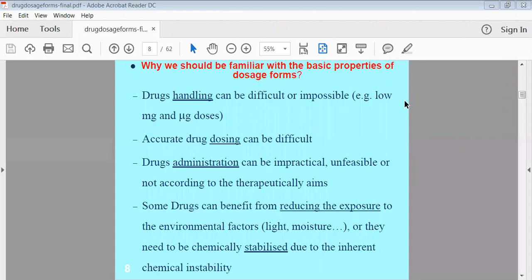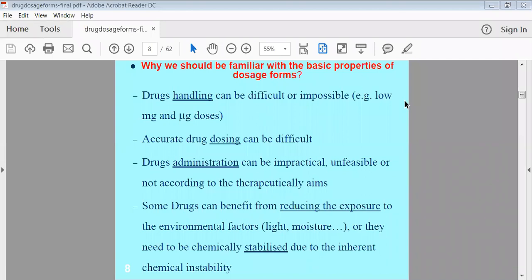If you want to take the pure drug without any excipients, the administration or ingestion of the drug is quite difficult. Then some drugs have problems with environmental conditions. They may get reduced or deactivated because of exposure to the environment. In this case, if you prepare a protective dosage form, a capsule for example, then ultimately you are giving protection to that drug.